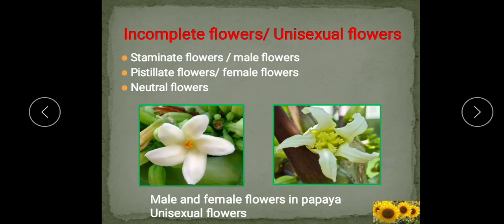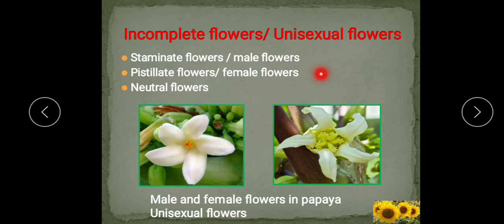Now the next is incomplete flowers. Incomplete flowers lack either a male whorl or a female whorl. Either the male whorl is absent or the female whorl is absent. So this is an incomplete flower. Such flowers are known as unisexual flowers also. Unisexual, uni means one, sexual means reproductive: one type of reproductive structure is present in them, either male or female.